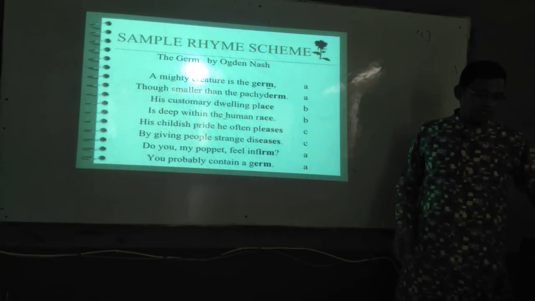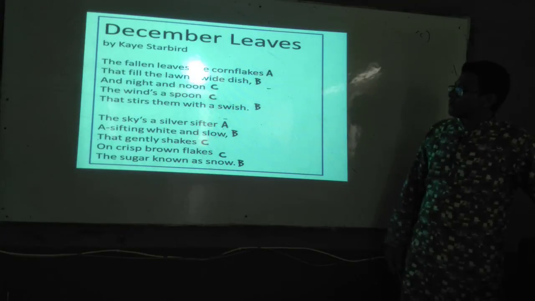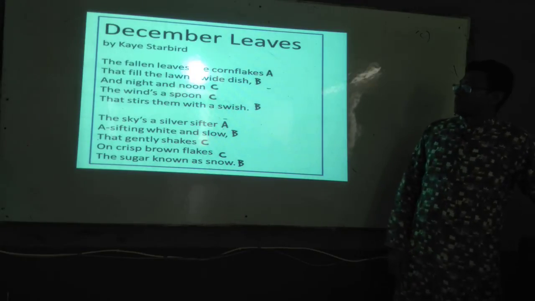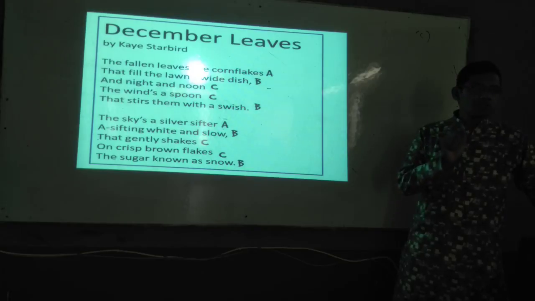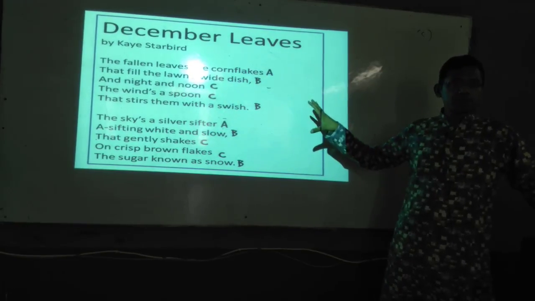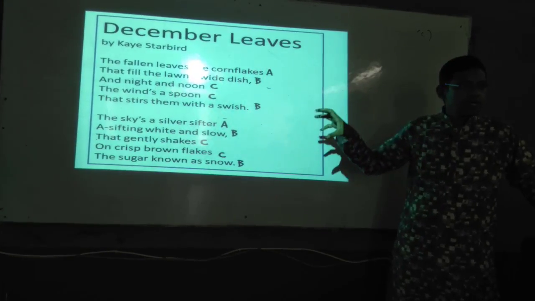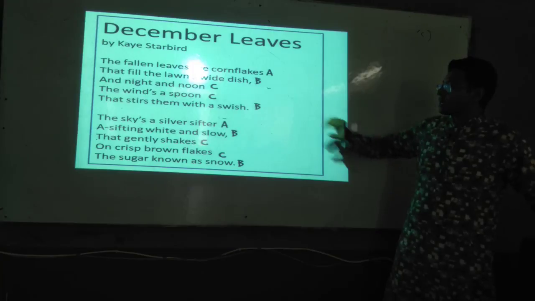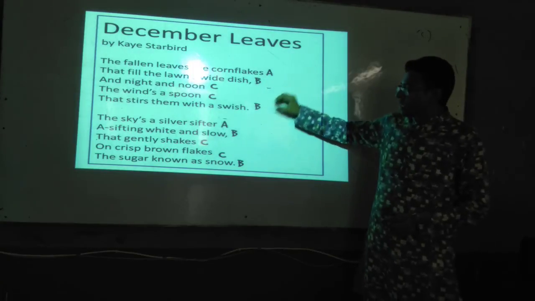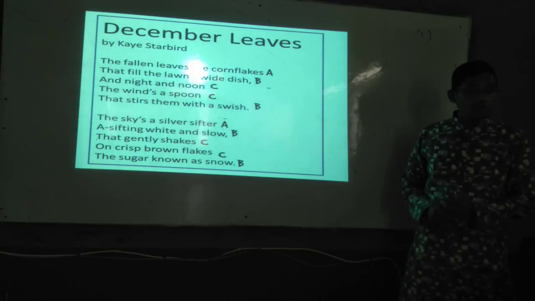So I think next time, none of you will make any mistake regarding rhyme scheme. Here is another poem. We have created the scheme on the basis of sounds. We are not considering the meter here. Meter is not important. Important is the rhyme scheme and the last sounds of the lines. And how many stanzas are there? 2. That's why we have evaluated it in a different way.